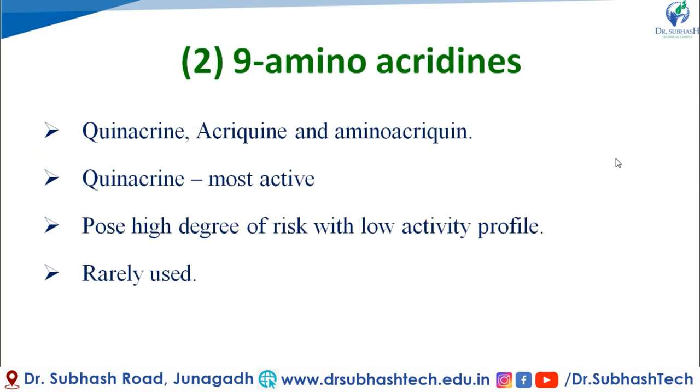If we talk about the uses of quinacrine, it acts as a schizonticidal agent and is now obsolete for malaria because of the high degree of risk with low activity profile. However, it is used in therapy of leishmaniasis and some tapeworm infections.